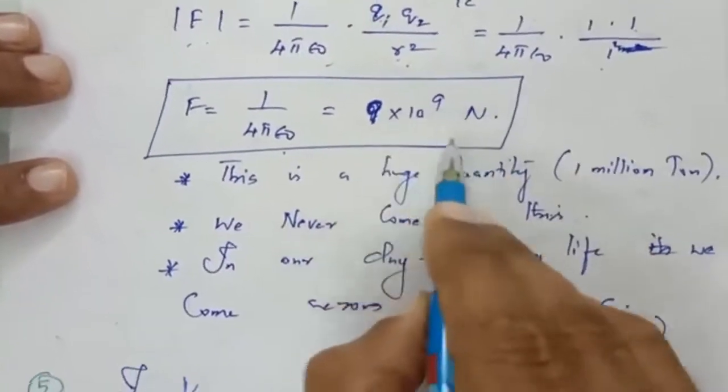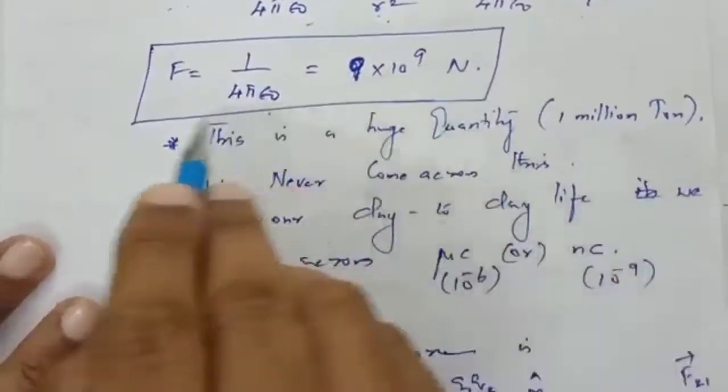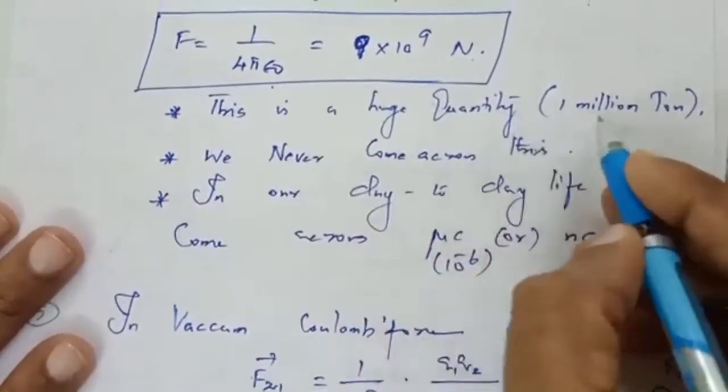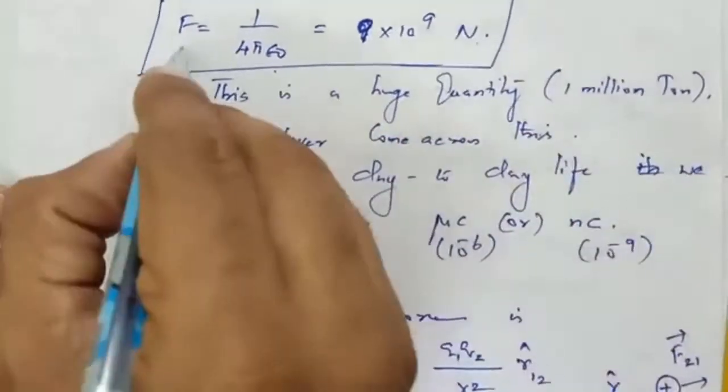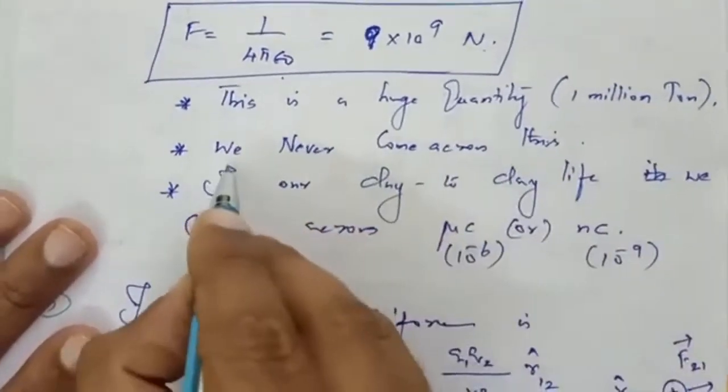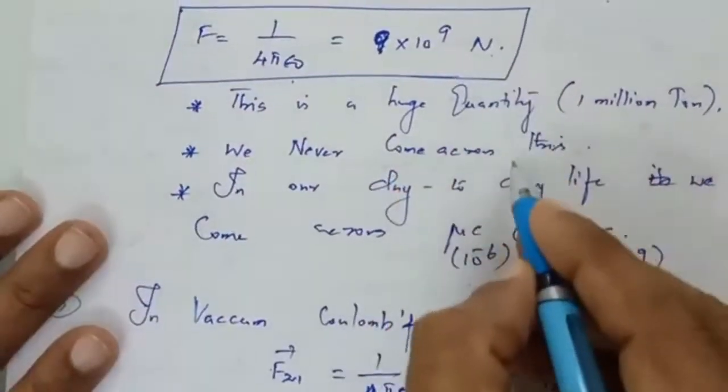Substituting all these values, finally we will get, as we have already seen in the third aspect, the value of the force F equal to this much Newton. This is a huge quantity, which means 1 million ton. The force value is 1 million ton Newton. So we never come across this sort of force between two charges.